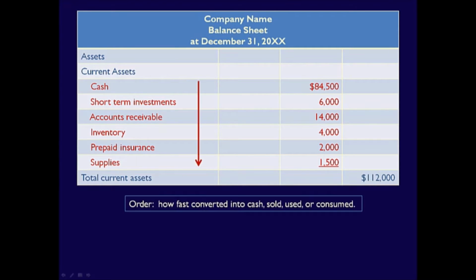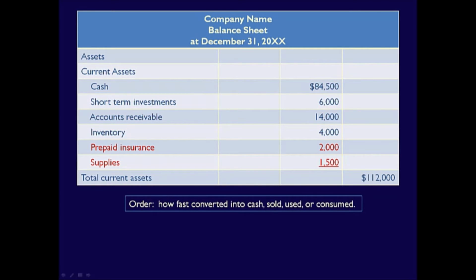Notice that the assets are listed in order of liquidity. The faster the business can convert the assets into cash, sell, or use them, the higher they are on the list. For example, accounts receivable is listed before inventory because the business is likely to collect the cash from their customers before they sell more inventory. Note that assets which will be converted into cash are always listed before assets which will be used or consumed. Inventory can be sold for cash, but prepaid insurance will be used up over time. So both the prepaid insurance and supplies are listed last.